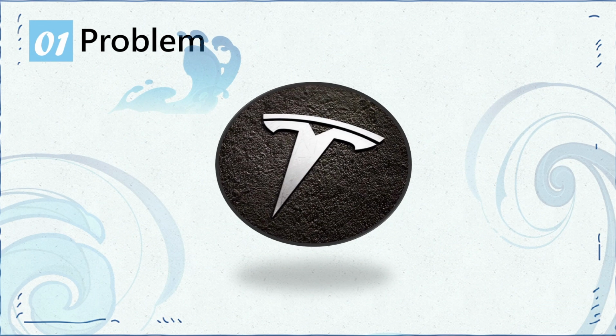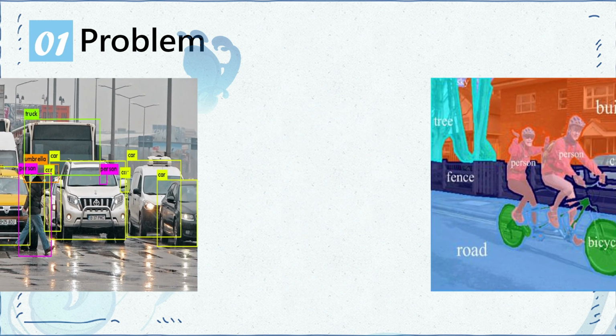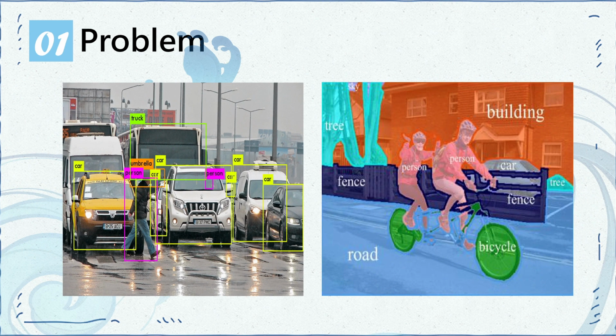Have you ever wondered how car companies such as Tesla achieve such precise autonomous driving? The focus of our project is a safe and efficient driving experience for autonomous vehicles. And the method we wish to use to achieve this is semantic segmentation. So what is semantic segmentation? It is essentially classifying an image on the pixel level.